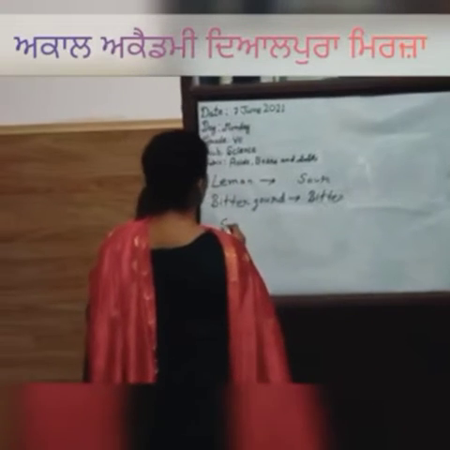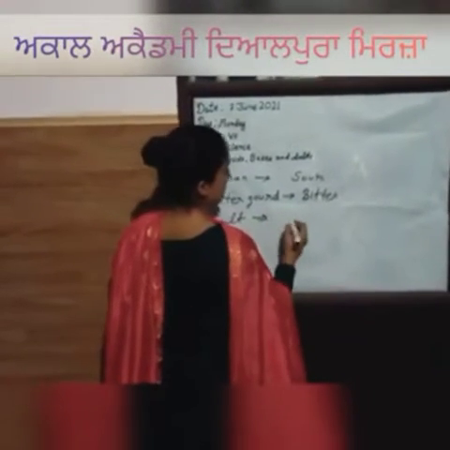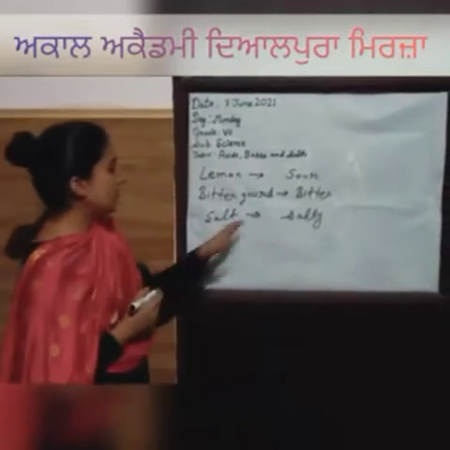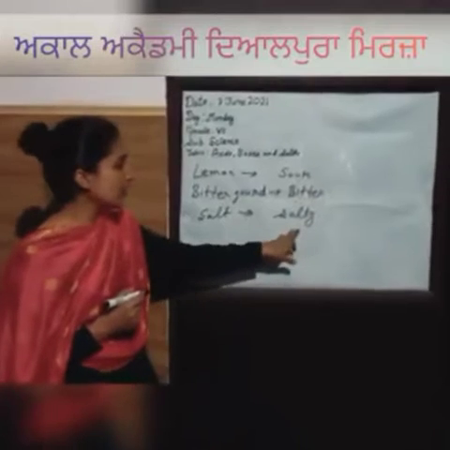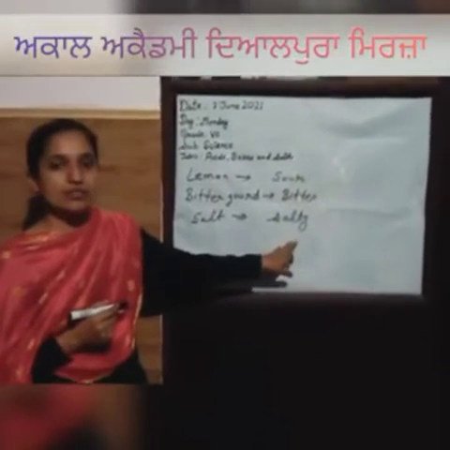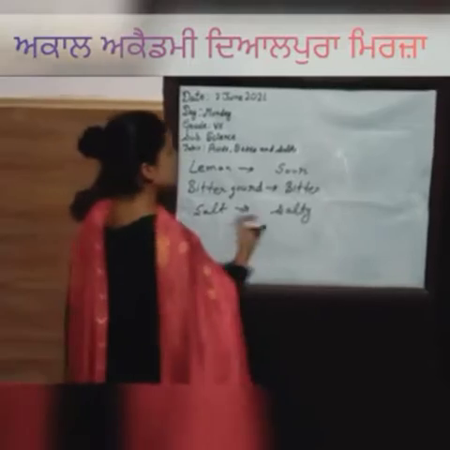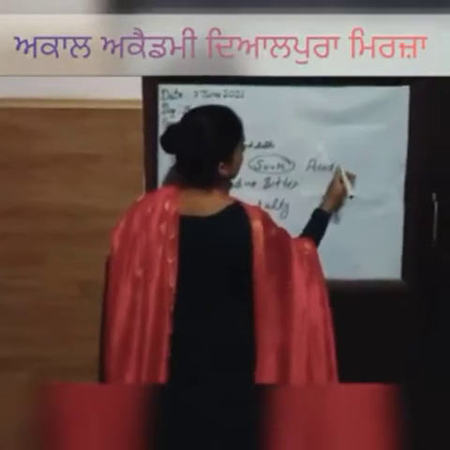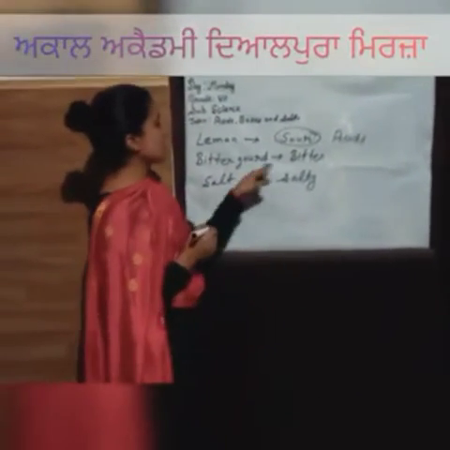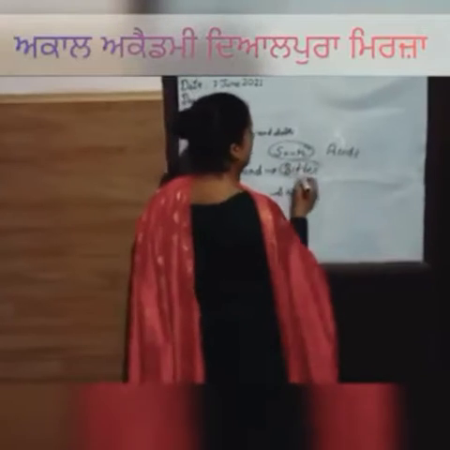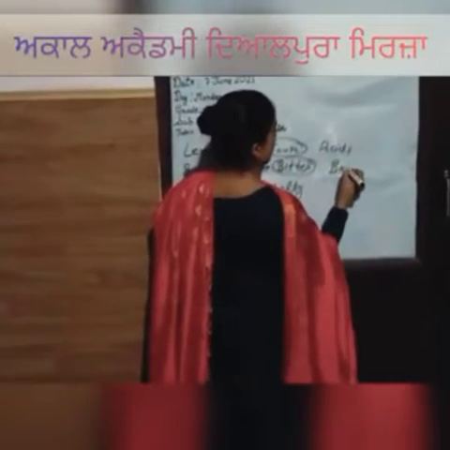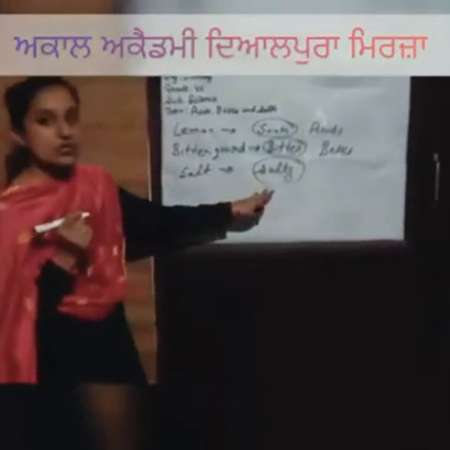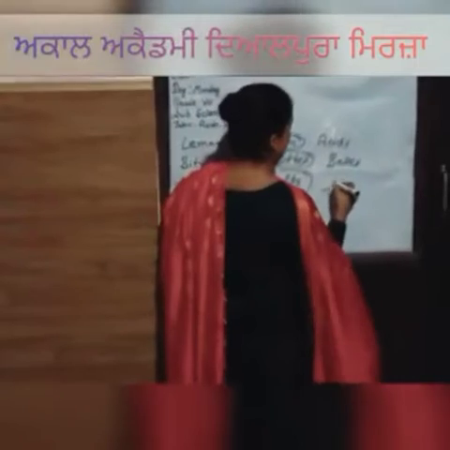Like these, salt has a salty taste. Depending on these different tastes, we can classify them into acids, bases and salts. A substance which has a sour taste is called an acid, and the substances which have a bitter taste are called bases. And the residual substances which have a salty taste are called salts.